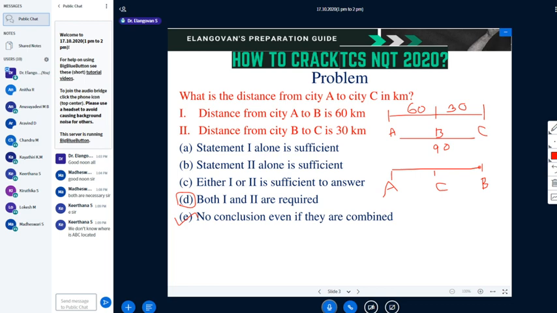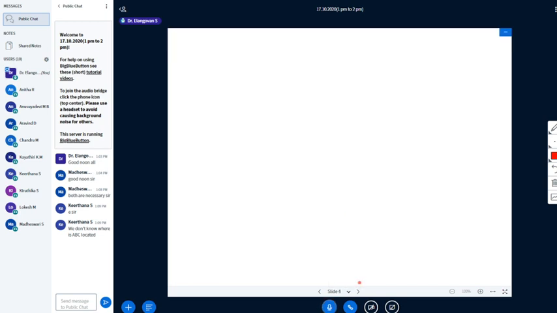In that case, this is 60 and this is 30, so the remaining is 30. We may get 30 kilometers. And who knows, A, B, C may be like this. This is A, this is B, this is C. So we cannot come to a conclusion with the available data. Even with both the statements available, we cannot come to a conclusion. So E is going to be the answer. Fine. Next problem.